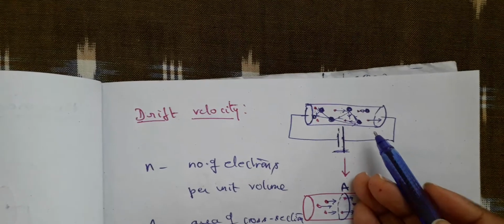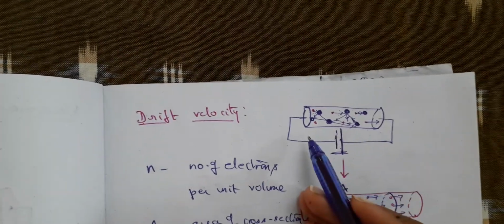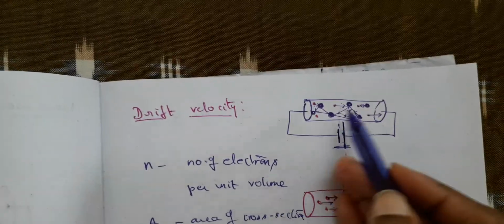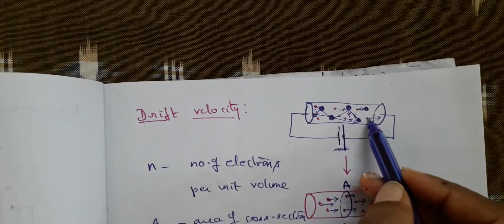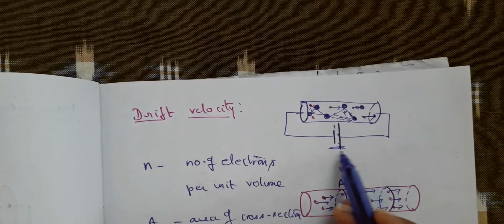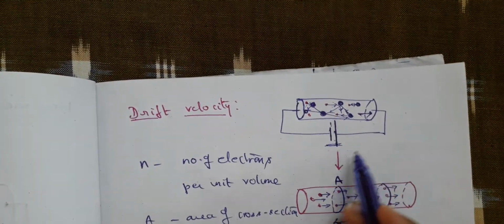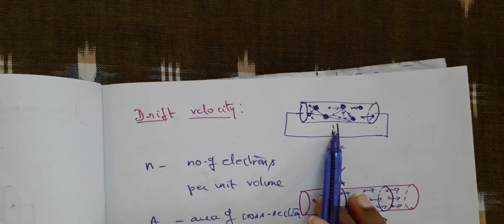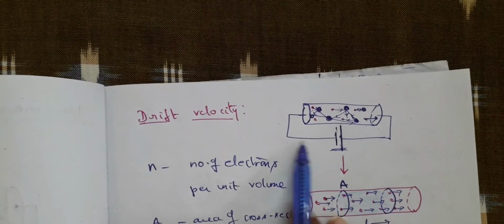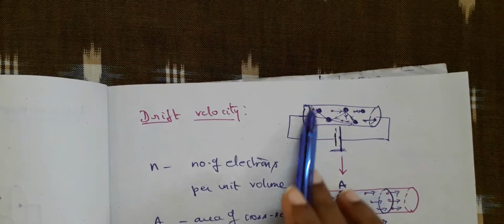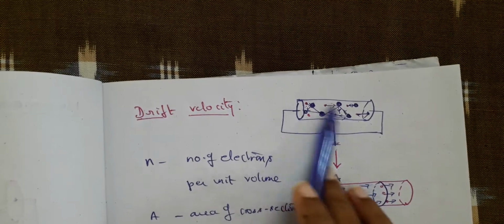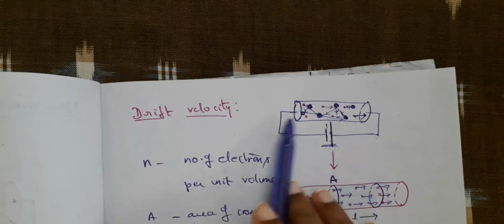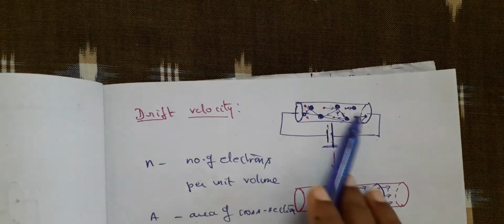Thus, what is happening? The number of collisions, the number of times the electron gets excited, the number of times it gets accelerated, and moves within, and finally the electrons come out of the conductor, or they pass throughout the circuit. So by giving a potential difference at the two extreme ends of the conductor, even though there are a number of collisions and sometimes coming to rest and getting accelerated and moving together, finally these electrons will tend to move within the circuit.